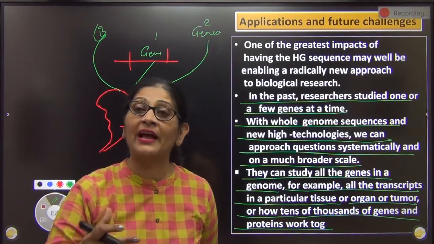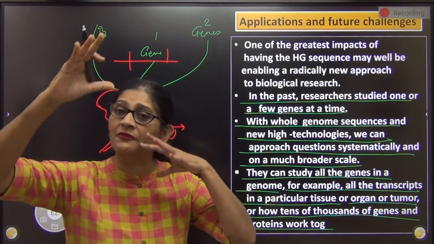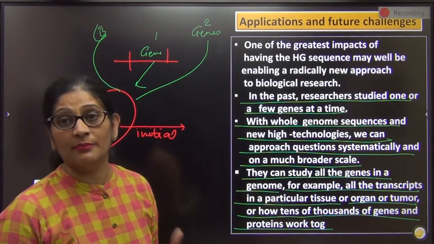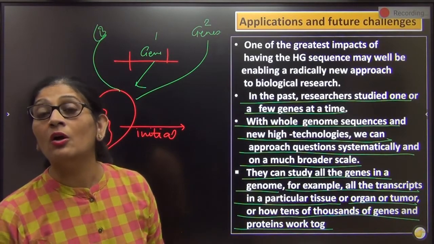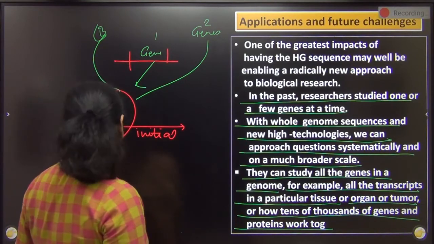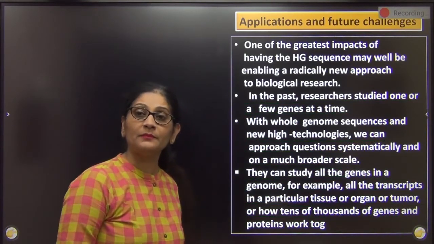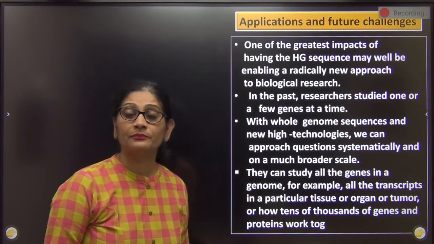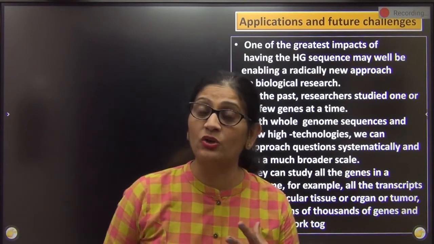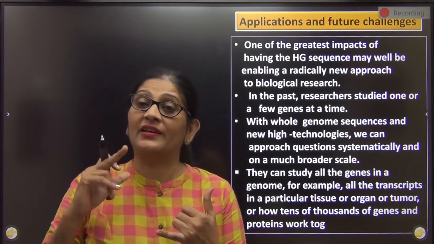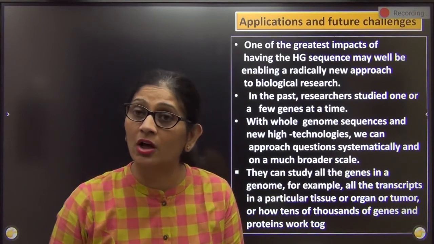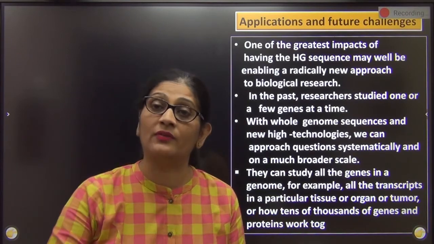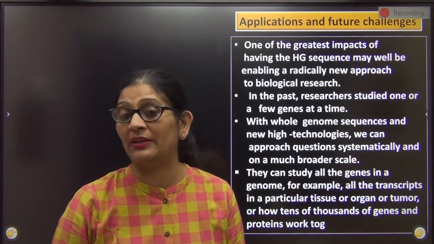If a tumor has developed or something else, how are the various genes associated? Because now we know about many more genes than what we used to know earlier, right? So with that, the Human Genome Project, what the aims were, what the methodologies were, what the steps were, and what the salient features and applications were, is over.